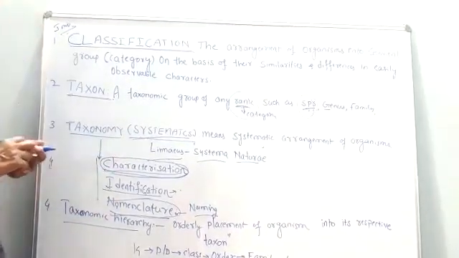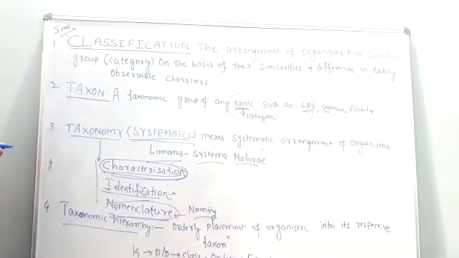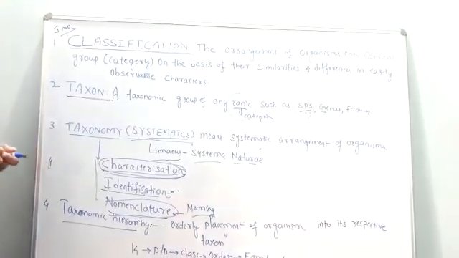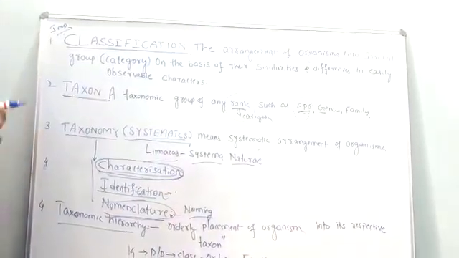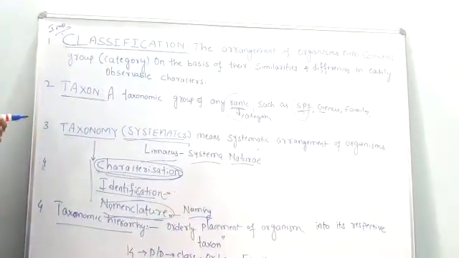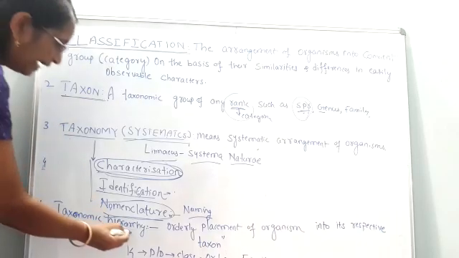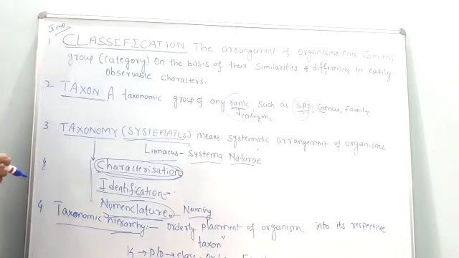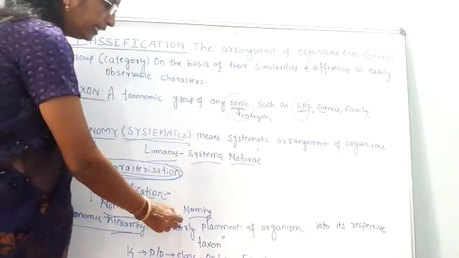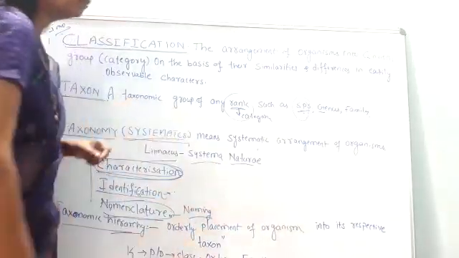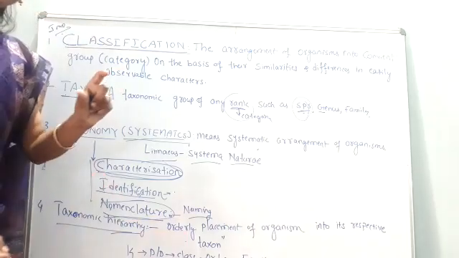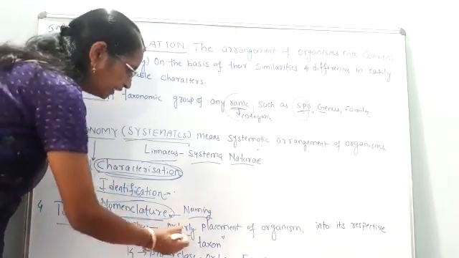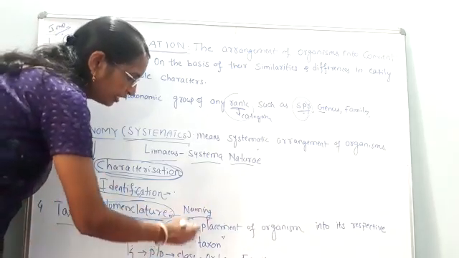Okay, let me define what is taxonomic hierarchy. See, the definition is very simple to remember. Taxonomic means systematic arrangement. Hierarchy means what? Hierarchy is once again the orderly placement of an organism into its respective taxon. Orderly. What do you mean by orderly? Orderly means in a sequential manner.